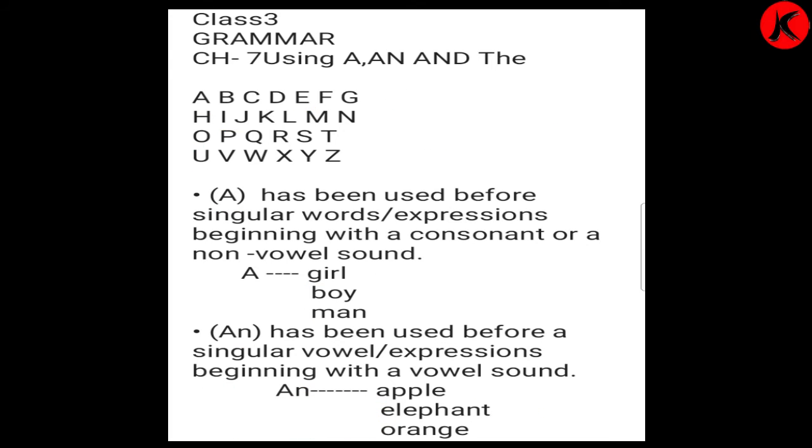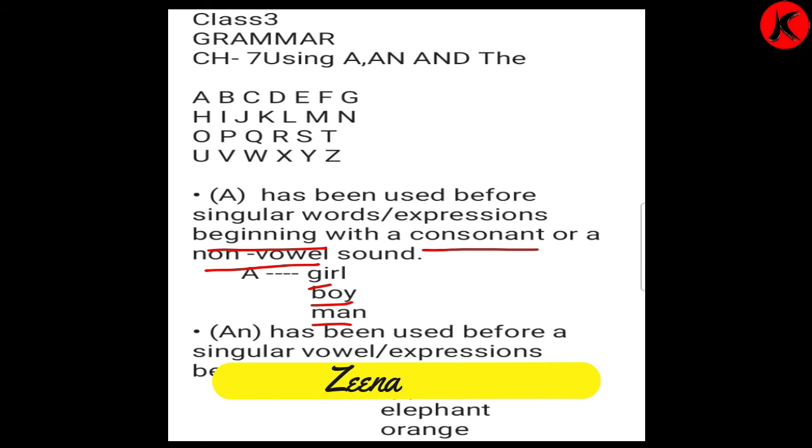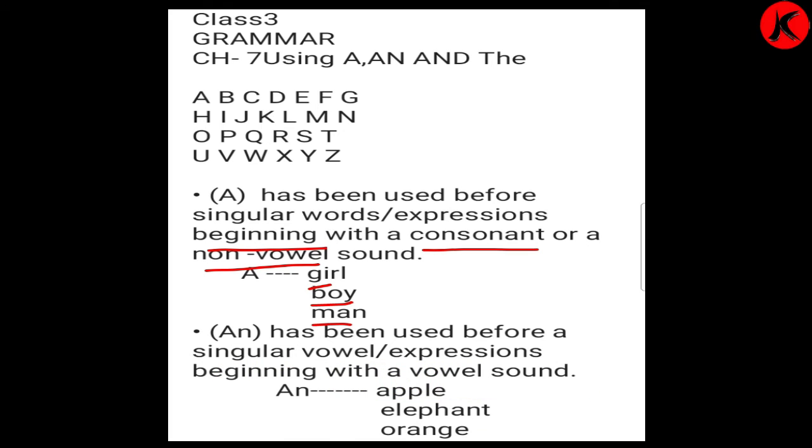Over here again we will say A has been used before. A हम कभी यूज़ करते हैं जब कॉन्सोनेंट होता है, बिगिनिंग होता है कॉन्सोनेंट से, and it is a non-vowel. See like this way: G for girl, B for boy, M for man. Then C for cup, G for gun, J for joker, K for kite. So over there, what will you use?